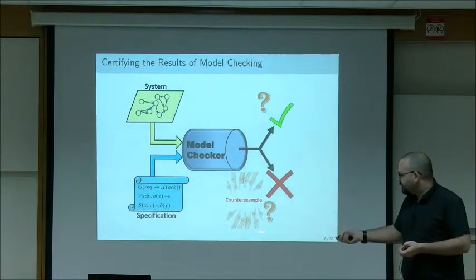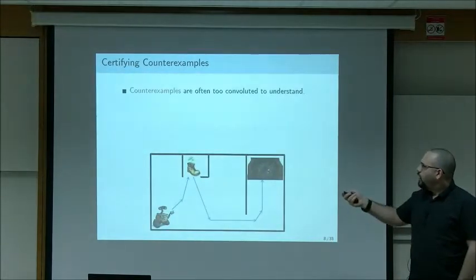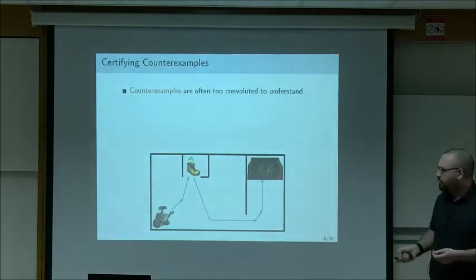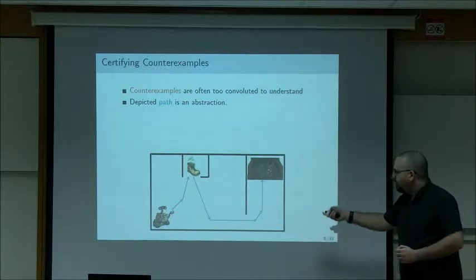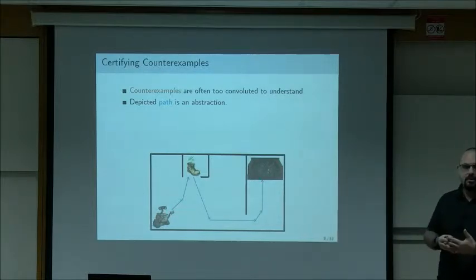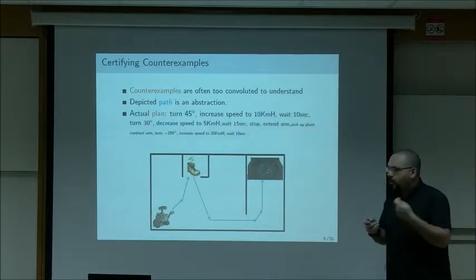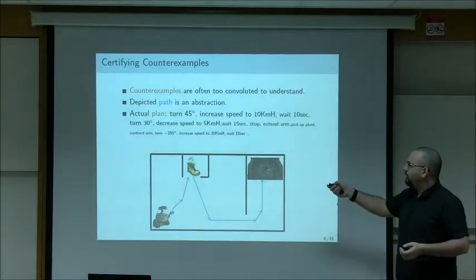And this requires a bit of justification on my end. So let's go back to our setting with Wally. And I think that counterexamples are too convoluted to understand, at least for humans, at least in this context. And why is that? Because this path that I drew here is not actually the counterexample. It's just kind of an abstraction or an interpretation of the counterexample. The actual counterexample talks about the robot and the environment. And it's in the language of the robot and the environment.